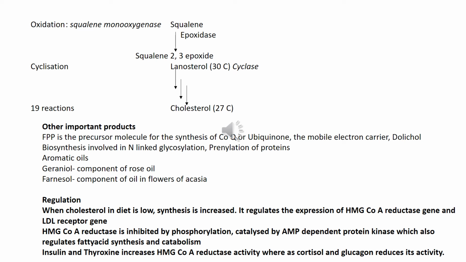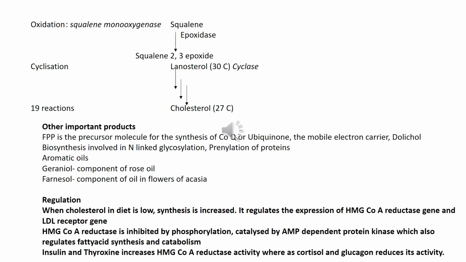Regarding the regulation of cholesterol: when the cholesterol content in the diet is low, the synthesis of cholesterol is increased. It regulates the expression of the HMG-CoA reductase gene and the LDL receptor gene. So here regulation occurs mainly in three ways. One is gene level expression, second is covalent modification, and third is hormonal regulation. We have seen the gene level expression, where the expression of the HMG-CoA reductase gene is increased.